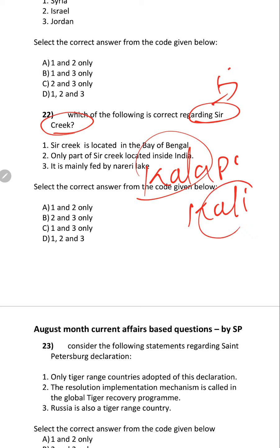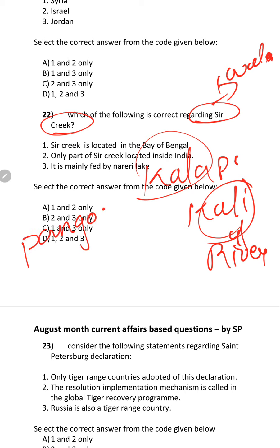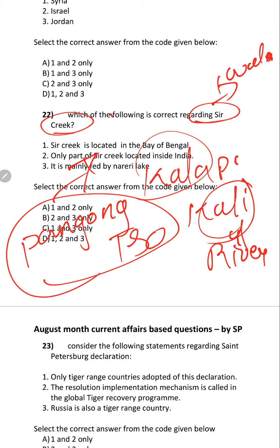Here it is above the water only, here it is above the water only. Kali river brings the disputes. So now what else? Pangong. This is also a dispute with China.